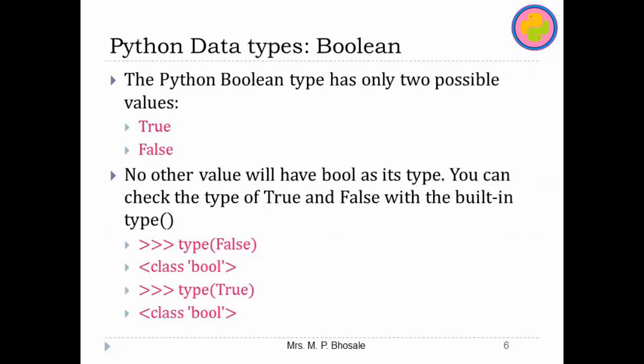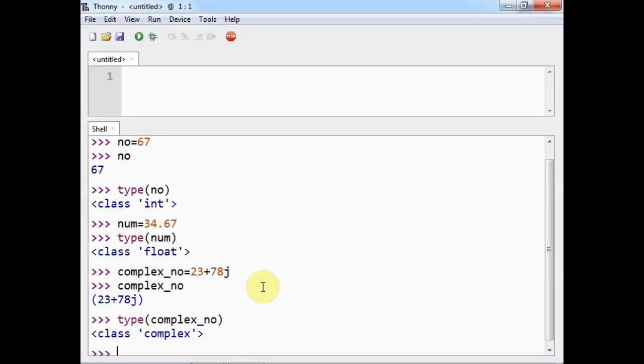Now in Python, true and false have these values, where the first letter of True is capital T, and for False, F is capital. You can directly use the type function to find out the class of False and True, and it generates a result which consists of the bool class. So in Python, the False and True values come under the bool class. So let us demonstrate this in Thonny.